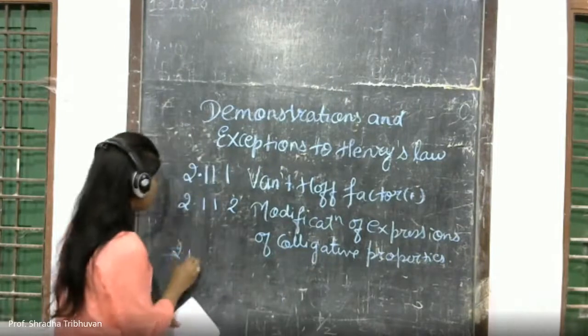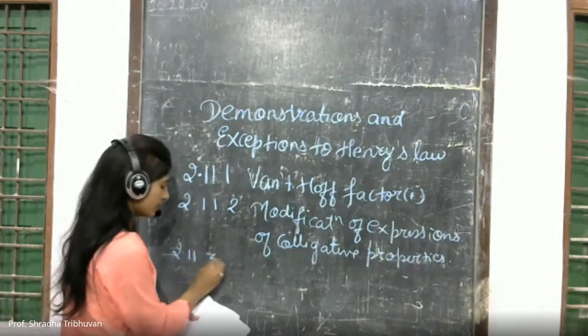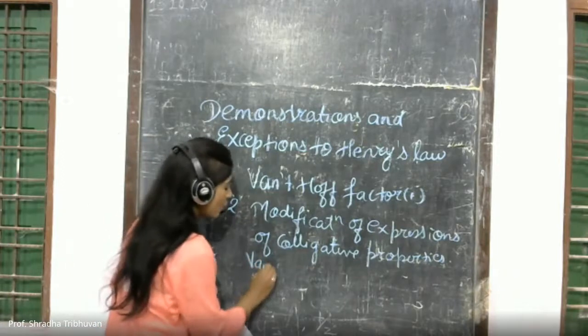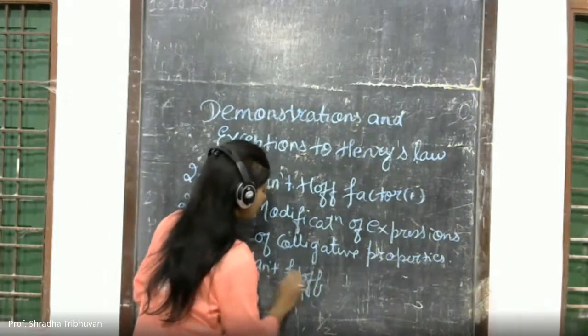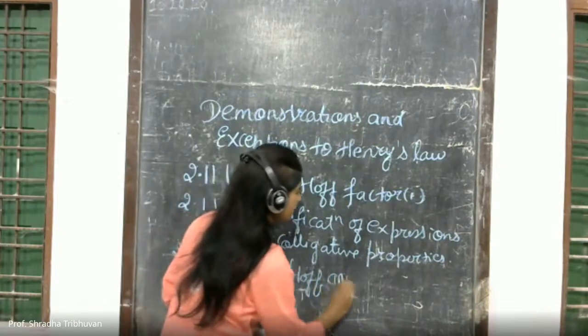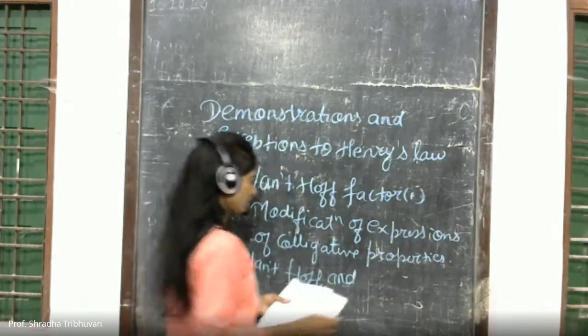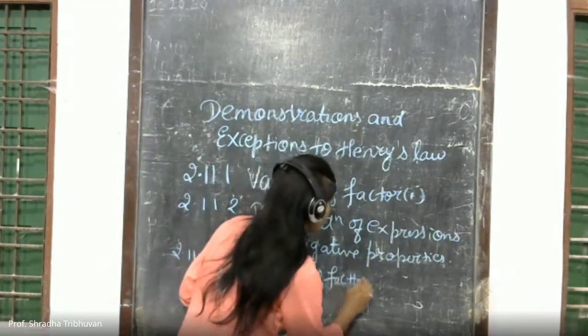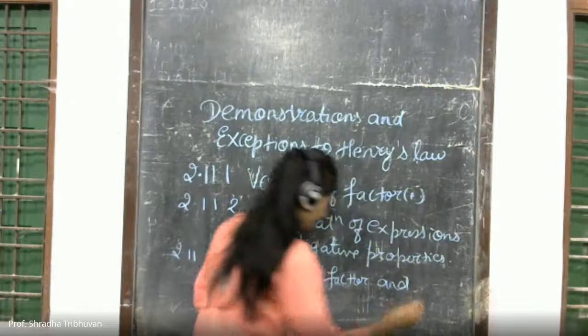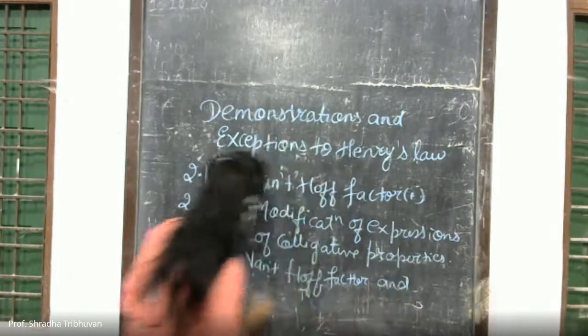Then next is 2.11.3, that is Van't Hoff factor and degree of dissociation.